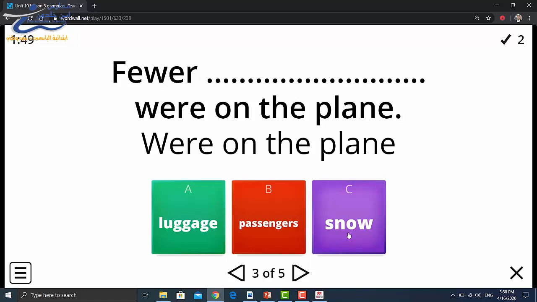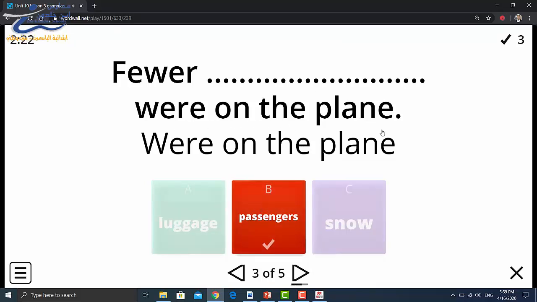So we are going to choose from luggage or passengers. Now, remember, fewer comes with countable nouns, which is passengers here. Great. The answer will be passengers. Fewer passengers were on the plane.